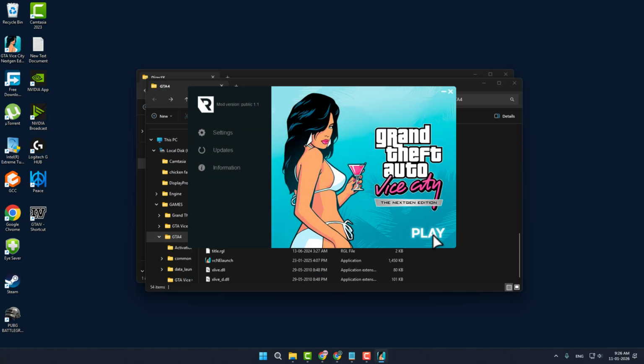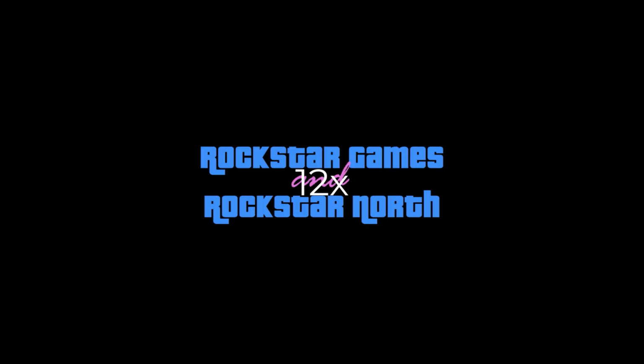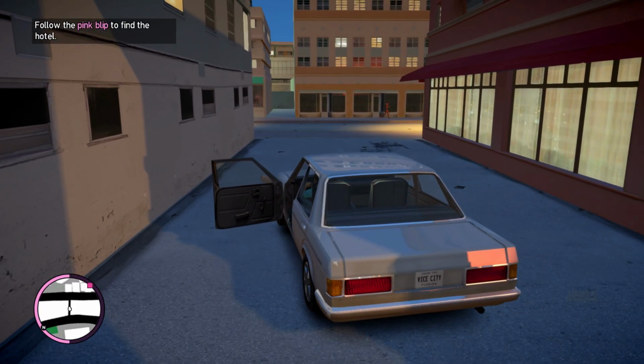Select the play option. Once you are in game, you can enjoy the game without having any problem.